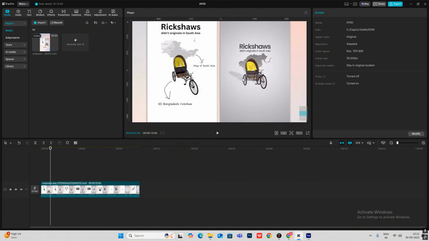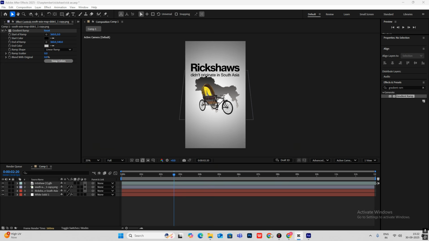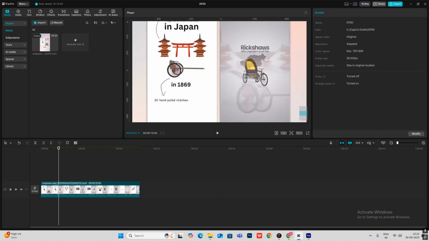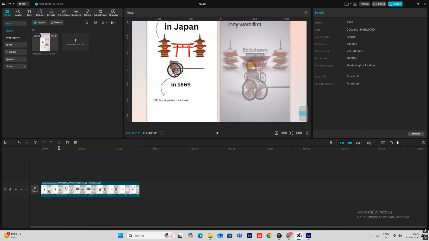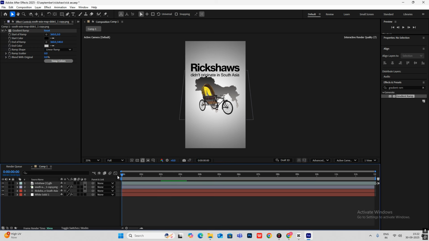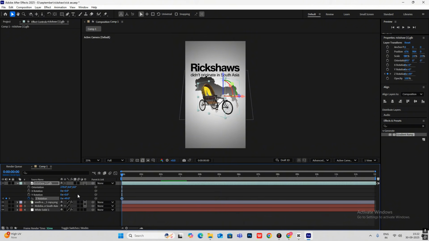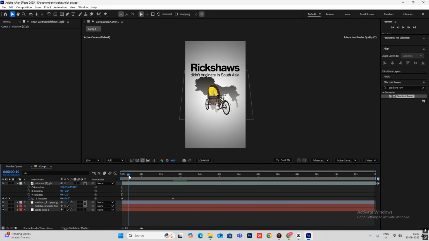And you can see over here there's a shadow of the rickshaw. So what we can do is first let's animate this. So it's zooming out and then the rickshaw is rotating. Just a simple rotation animation. So what we'll be doing is just select our rickshaw, hit R for rotation, and let's select Z rotation. Go ahead, and then click on Z again. Go to the start and let's turn this like this. So it will be a smooth rotation.